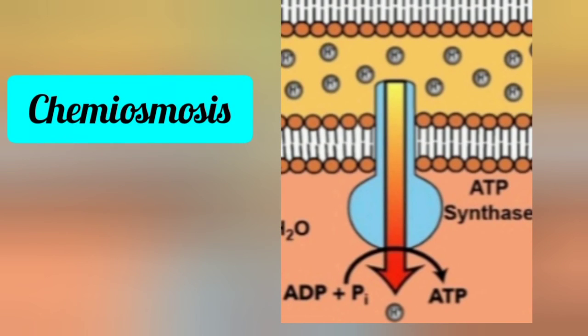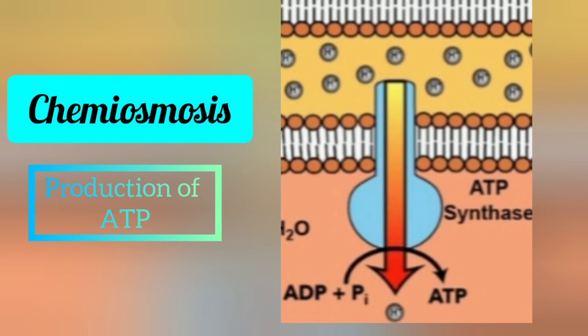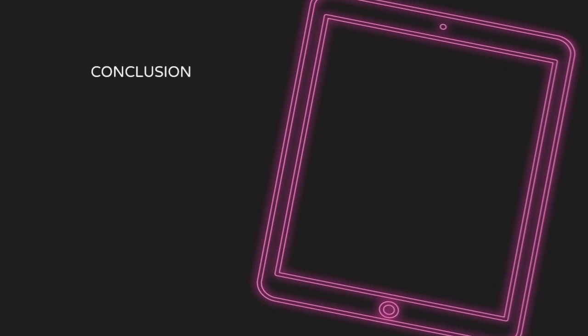Now we move to chemiosmosis, which is the production of a massive amount of ATP. Before that, ADP needs an energy input or to be catalyzed to form ATP. Therefore, here comes the ATP synthase. The higher concentration of protons will flow down the gradient into the lower concentration, which is the matrix, through the ATP synthase. Then ADP will make use of the protons to form ATP.